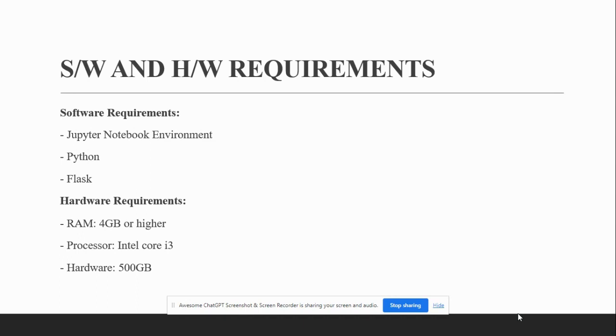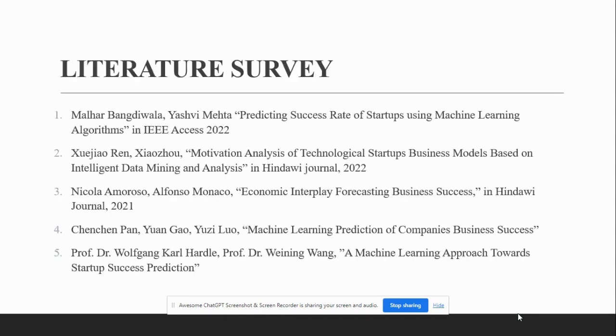user experience. Now, moving on to the literature part, we have gone through few IEEE papers to gather existing knowledge and research related to the project topic. Going through all these papers gave us a deeper understanding of the subject matter and enhanced the quality and credibility of our project work.